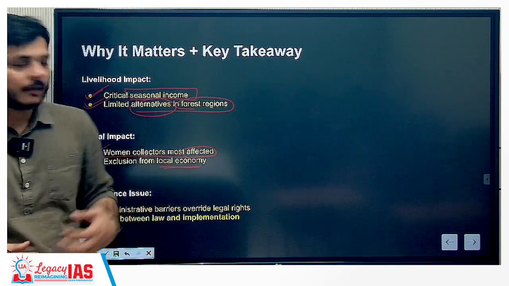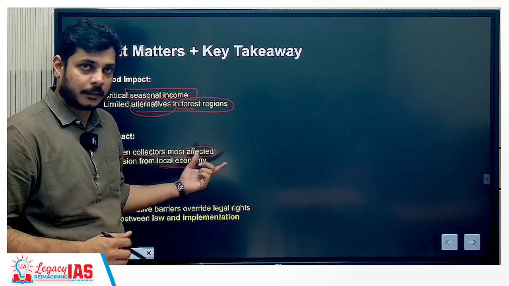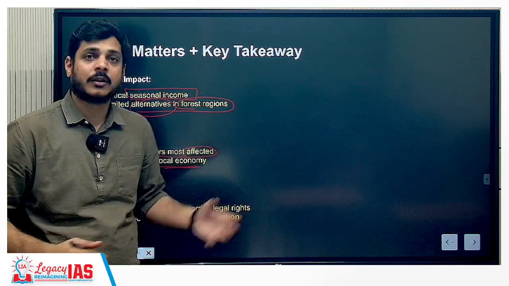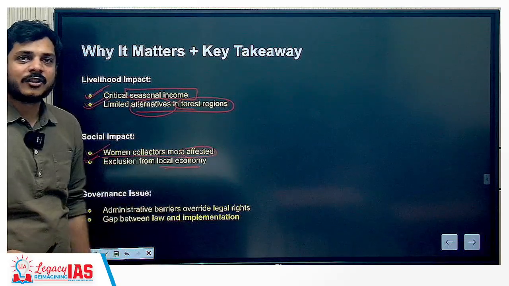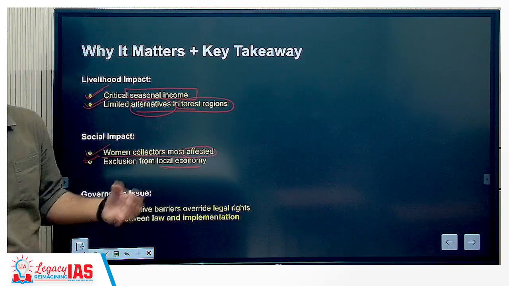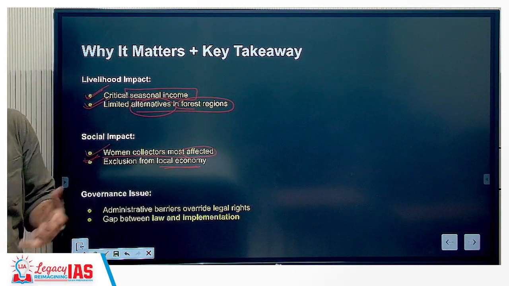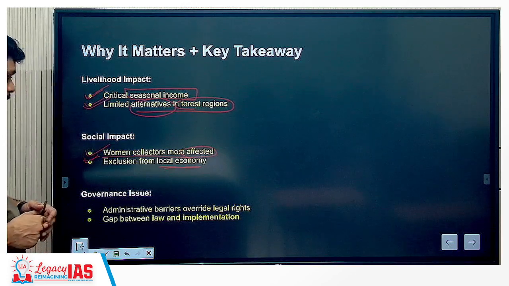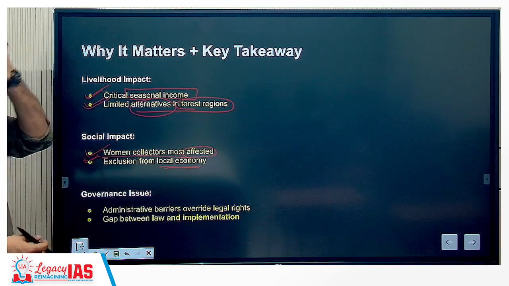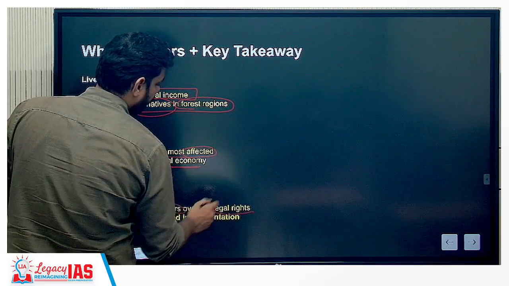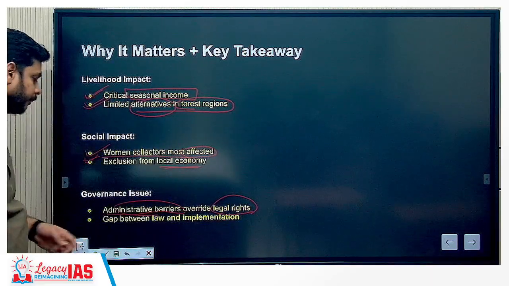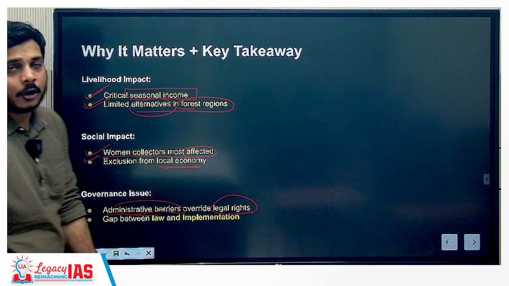Whenever this kind of nationalization of a product happens, there will be disintegration between those two entities. That means they are no longer required to interact or transact with each other. Third is the governance issues. That means there are administrative barriers that override the legal rights, and there is a gap between law and implementation.